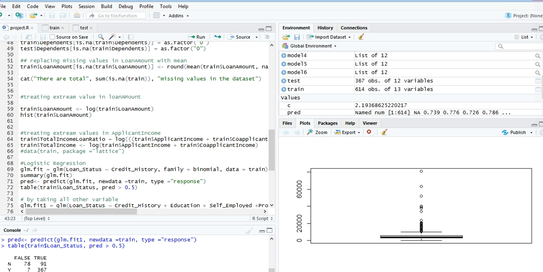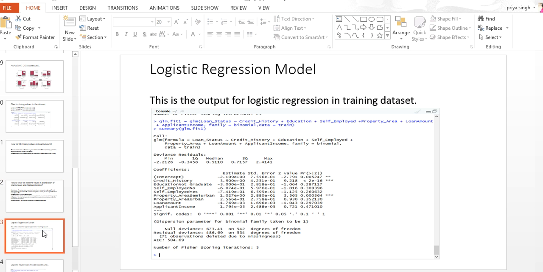Now we'll build a logistic regression model on this, as we treated everything. According to this logistic regression model, we will take all the values present. Then we can observe that credit history is highly significant, because its p-value is very low.